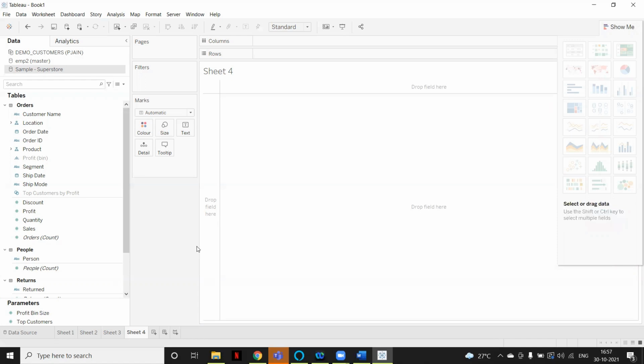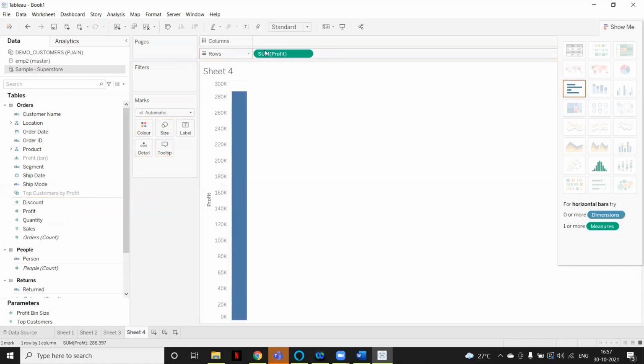So we already understand dimensions and measures. Let's track. I have just connected to sample superstore and I will just track the profit. So profit is our measure. Here you can see when we are tracking this, it shows the orange color for dimension and measures. Whatever is above this line is all dimensions and below it is all measures. So I will drag the measure into rows and you can see it has automatically created a bar chart.